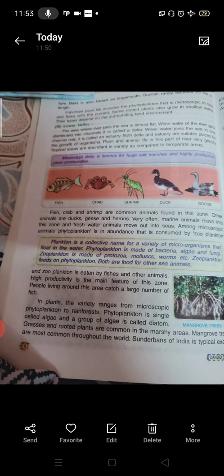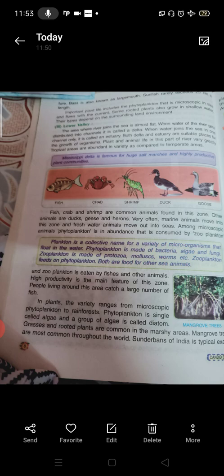Ducks, geese and herons are also a sort of birds. Marine animals move into the zone, and freshwater animals move out into the sea. Then there are microscopic animals called phytoplankton. It is found in abundance, and it is consumed by zooplankton.